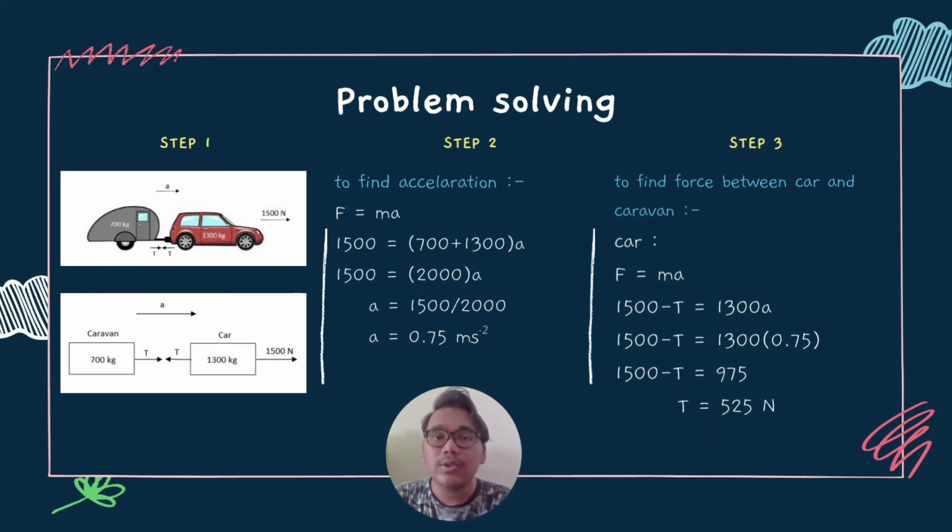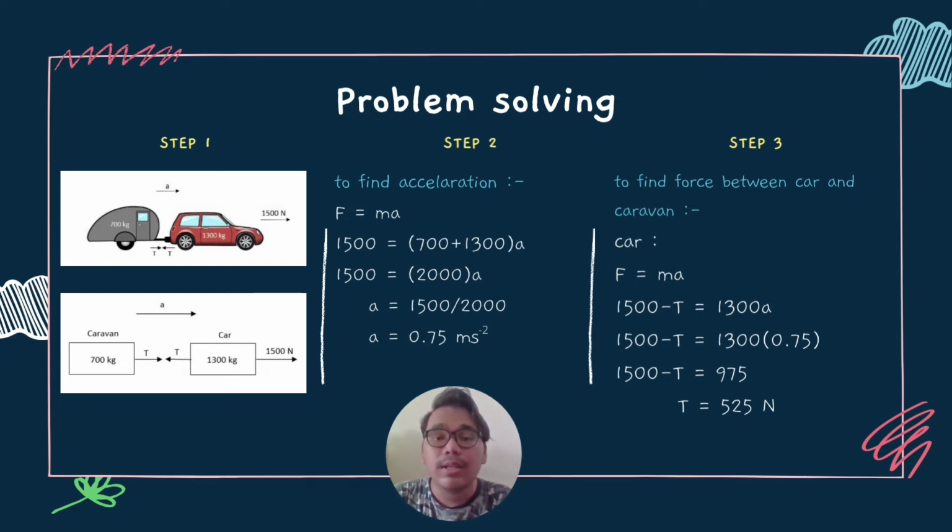And the acceleration in this system is unknown. To find the acceleration, we can use the formula F = ma, where F is the applied force, equal to 1,500 Newton. For the mass, we need to add up both the caravan and car mass and get 2,000 kg. To find a, we divide the applied force by the total mass of caravan and car, and we get 0.75 meter per second squared.